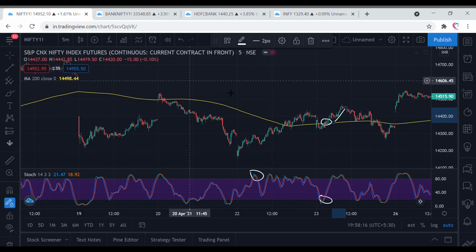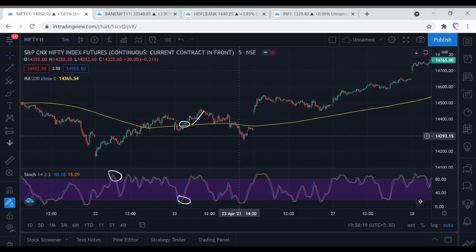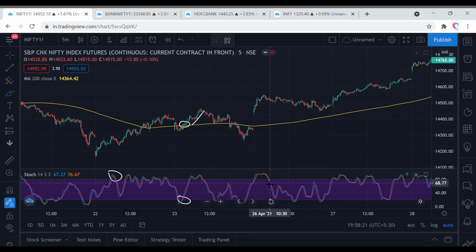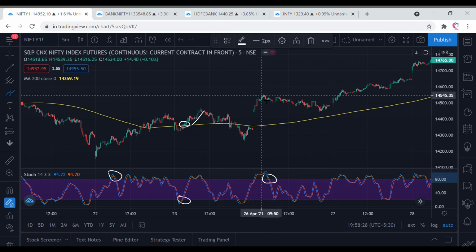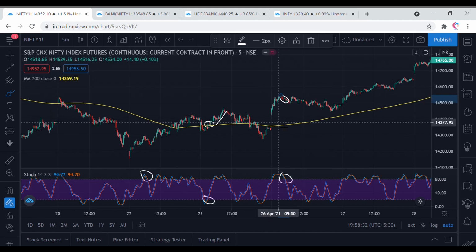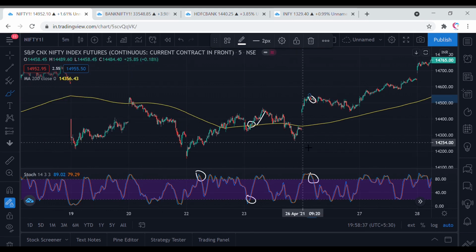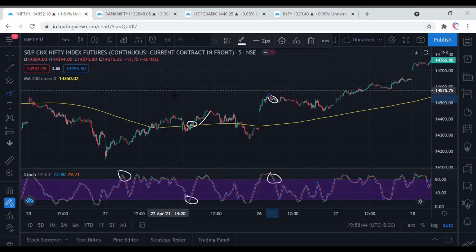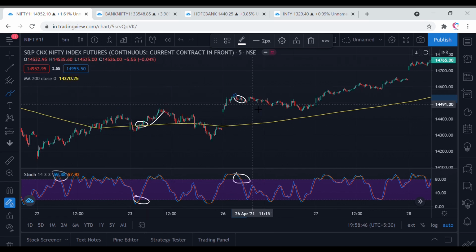That's it, nothing more. One thing more is that the price is above the 200-day moving average, and we are getting a short sell signal here, but we will not short the Nifty futures contract here because above the 200-day moving average we will only be buying. We will be selling only below the 200-day moving average. When price is above it, we will not short. So when the price is above the 200-day moving average, we'll look for long signals.